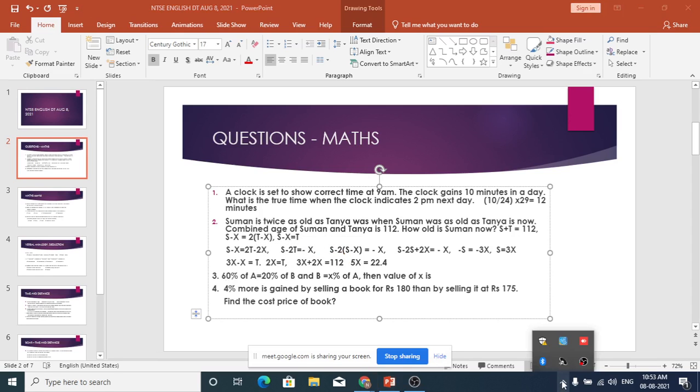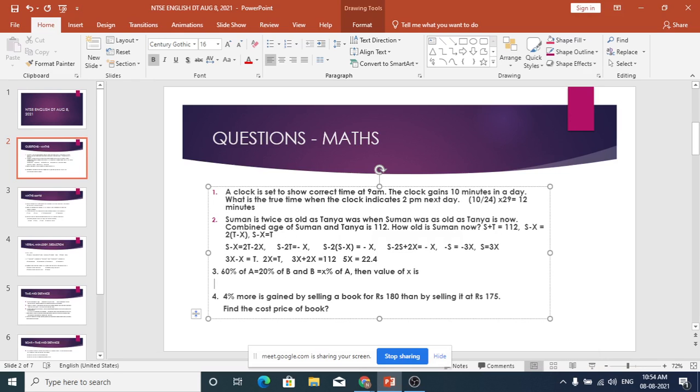60% of A is equal to 20% of B and B is equal to X percentage of A. Then the value of X is? 60% of A is equal to 20% of B. What does it mean? It means, can you make it in the equation form?